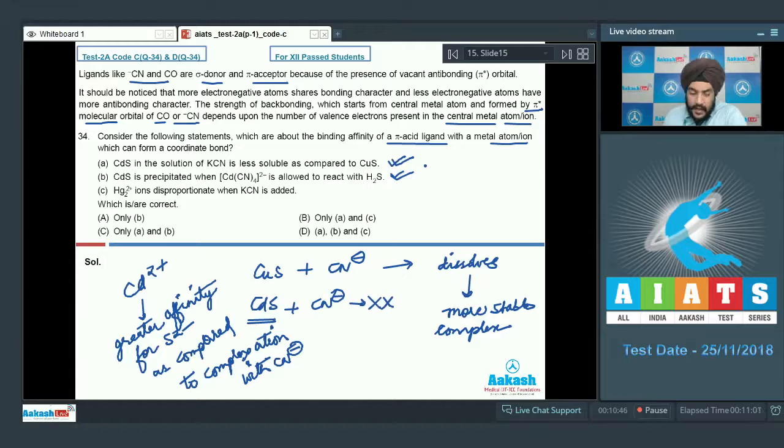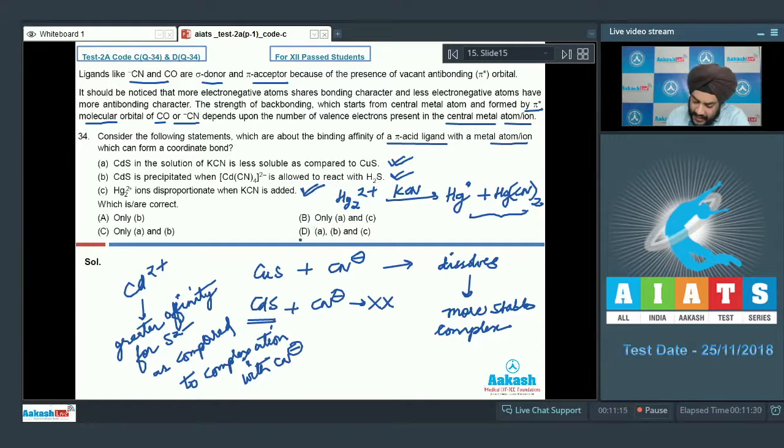Let us look at statement C now. Hg2 2+ ions disproportionate when KCN is added. Students, this statement is also correct. Hg2 2+ ions, when allowed to react with KCN, undergo disproportionation to give liquid or metallic mercury plus Hg(CN)2. So statement C is also correct. Students, we can see that all of these three statements are correct. So we have to mark option D as the correct answer to our question. Let us look at the next question now.